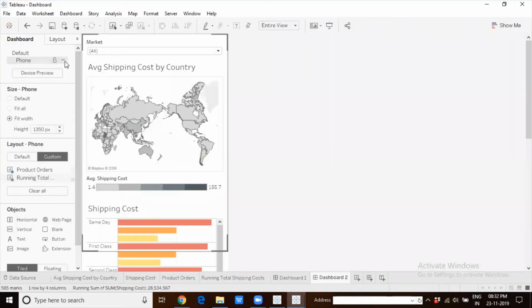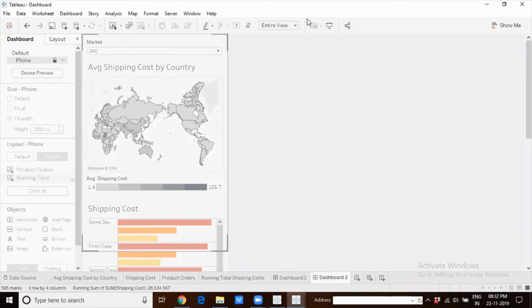Once you say you want to edit the layout, it gets unlocked, and then you can customize, maybe resize, reposition, remove things which are not necessary. Or you can again go back to saying auto generate the layout, which will lock it and it'll leave it as what Tableau decided.